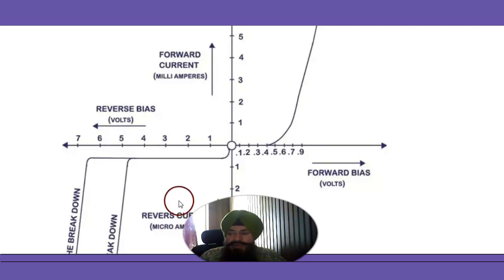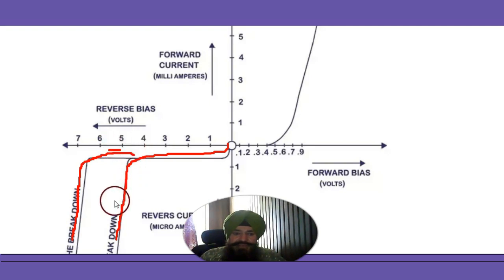Now there are two types of breakdown. This is called Zener breakdown. This is called Avalanche breakdown. Remember, Zener breakdown is at less voltage, and avalanche breakdown is at some high voltage. Now what is the reason for it?